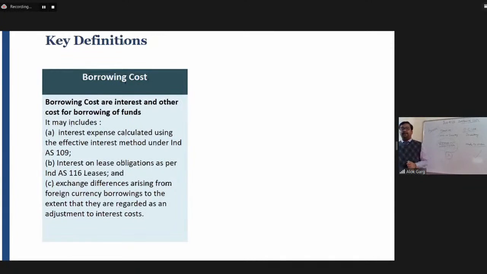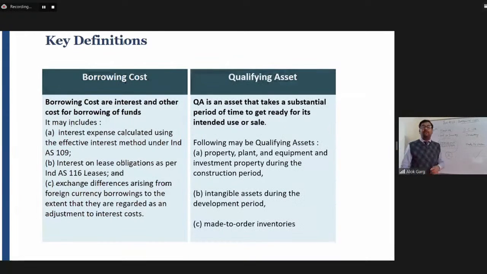Now we need to understand two items: borrowing cost and qualifying asset. First of all, we will understand qualifying asset, because we have already discussed it. A qualifying asset is an asset which takes a substantial period of time for getting ready for its intended use or sale. The word is intended use or sale. Why sale? Because it could be inventory for a particular company, like Boeing, or like Otis elevators, which is into manufacturing of lifts, or cranes.